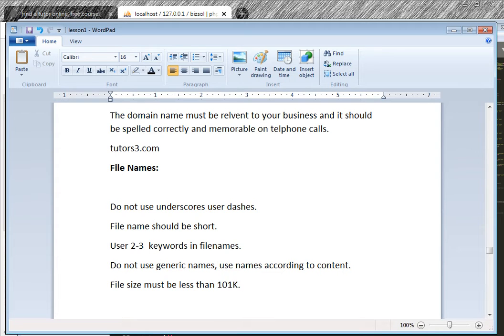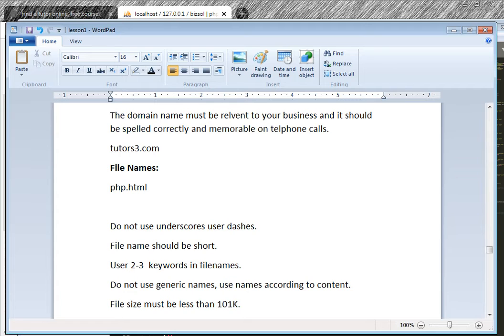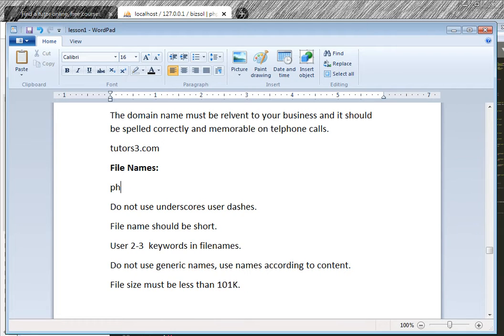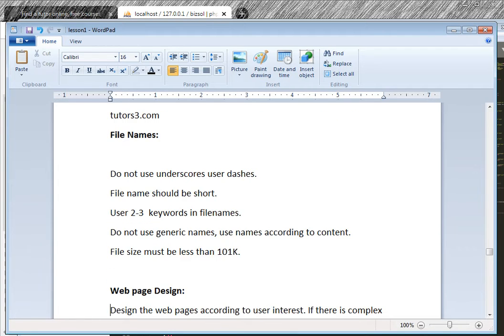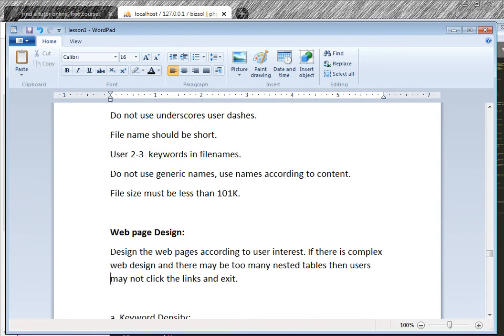Generic name means you should not use courses.html for all the courses. Use php.html, and use css.html for the CSS course. File size must be less than 101k. I don't know, this is the requirement, but file size must be less than 101 kilobytes. One byte is one letter.